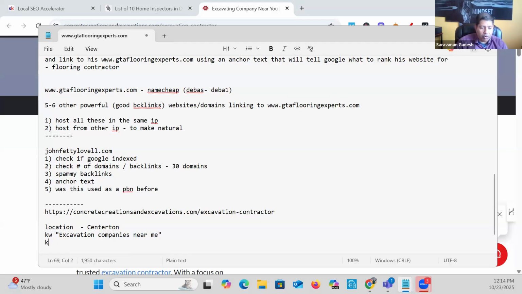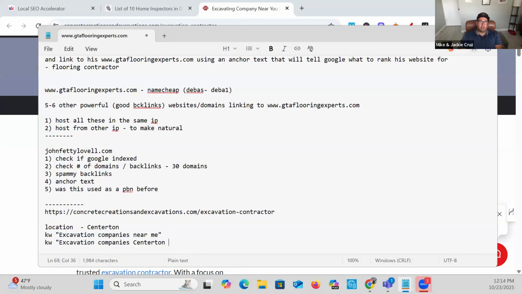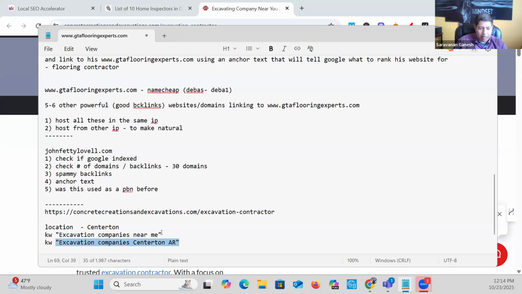If you were to rank for, let's say, excavation companies, city, right? What state is this? Alabama? This is Arkansas. Arkansas, right? So let me start with ranking for this, and then I'll talk about ranking for this, okay? Just because it might make a little bit more sense.